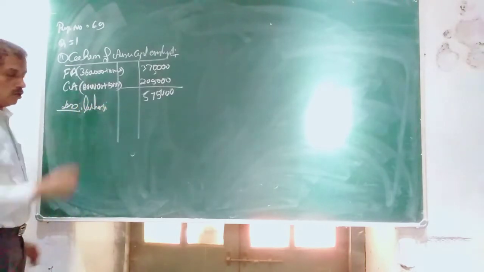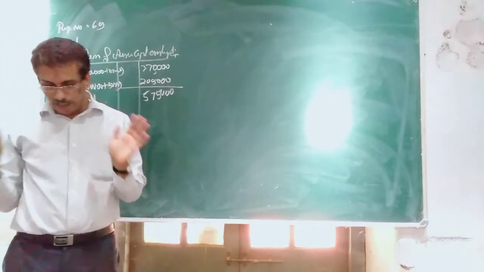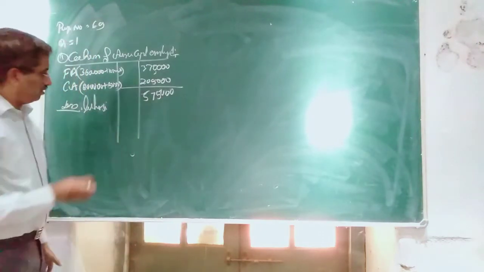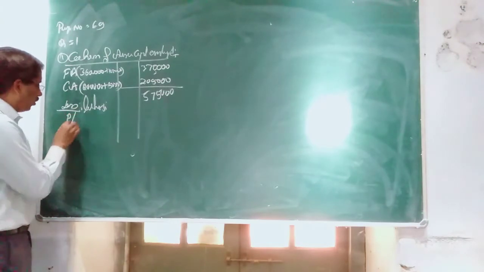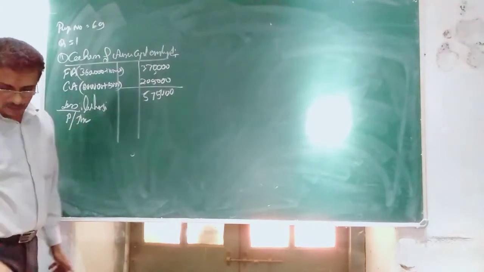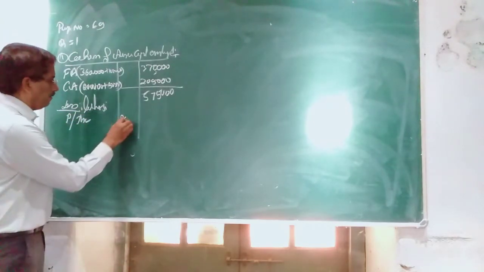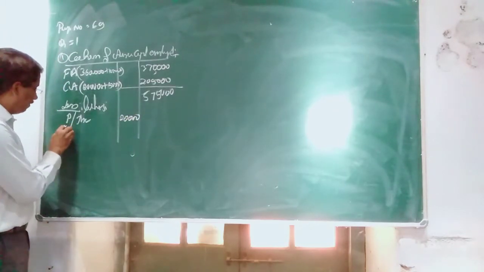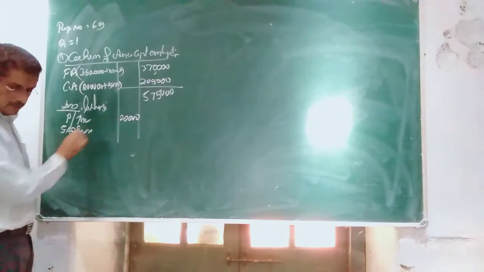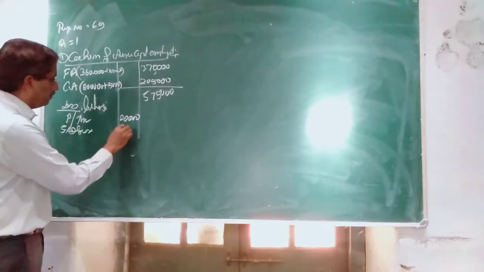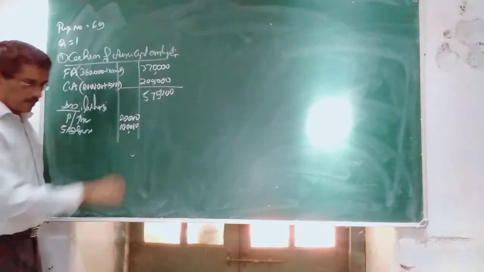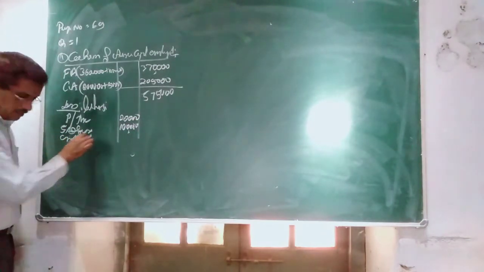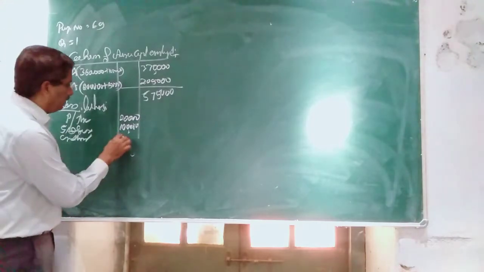While talking about the liabilities, equity share capital cannot be taken, general reserve cannot be taken. Provision for tax you should take, directly 20,000. Thereafter 5% debenture you should take, 1 lakh. Creditors 50,000.